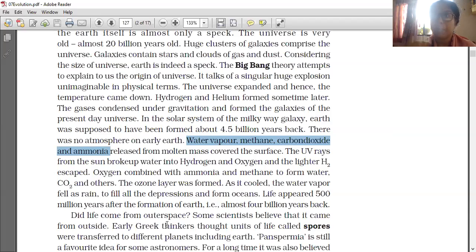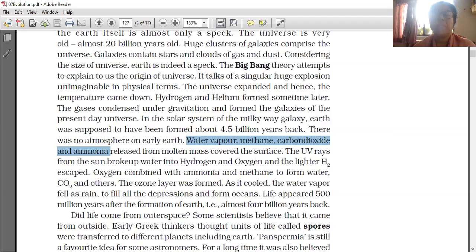As a result, the temperature of the earth decreased. The earth cooled, so the water vapor fell in the form of rain. Rainwater filled all the depressions on the surface of the earth and formed oceans.